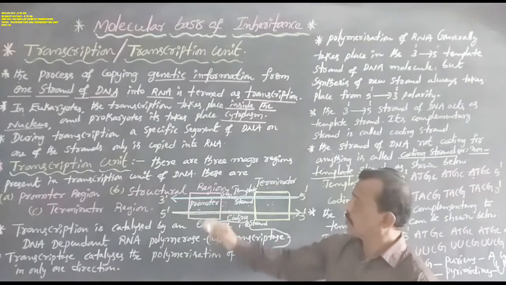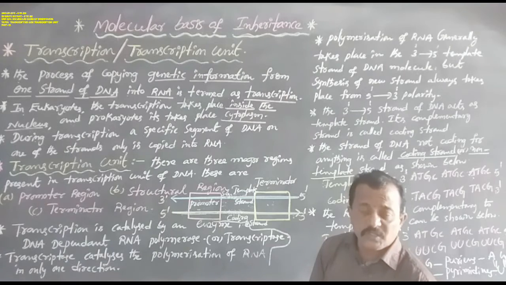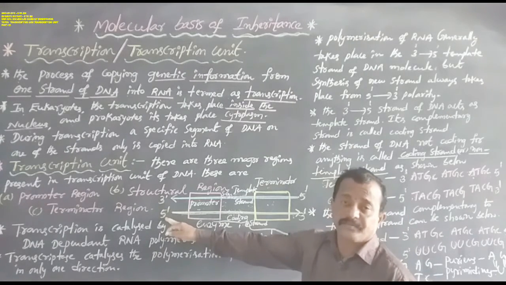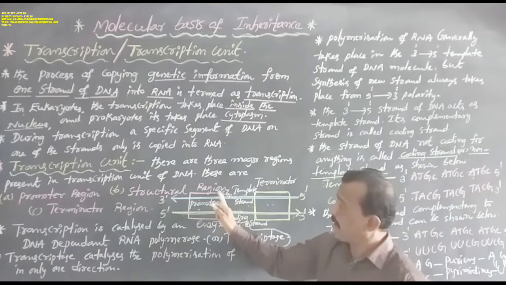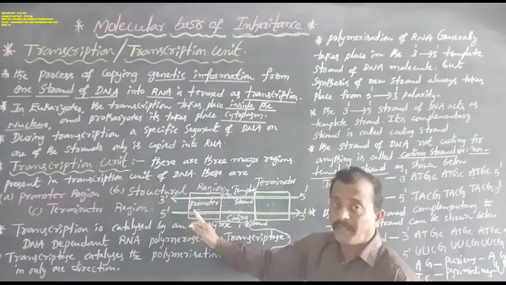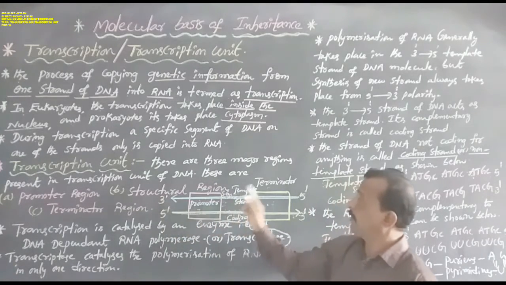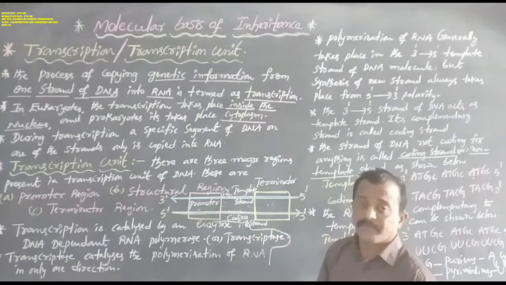Now this promoter region is also said to be towards the 5 prime and is present in the template strand. That is also upstream.